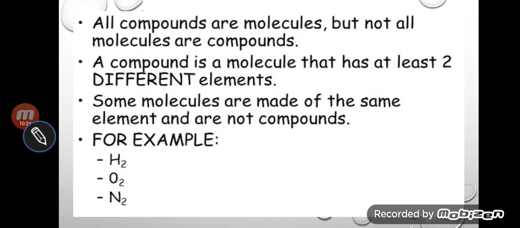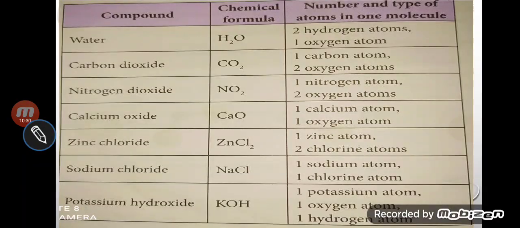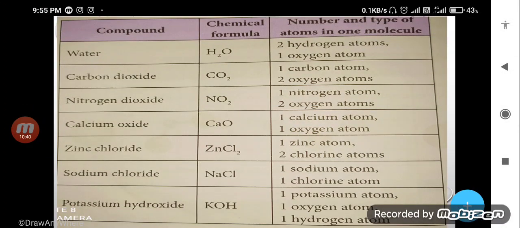So, it is very clear what a molecule and a compound are, my dear students. Here some examples are given. These compounds are also molecules, but all molecules are not compounds. The formula of water is H2O. Here you can see how many hydrogens there are: 2 hydrogen, 1 oxygen. Formula of carbon dioxide, 1 carbon, 2 oxygen. Formula of nitrogen dioxide, NO2, 1 nitrogen, 2 oxygen. Calcium oxide, 1 oxygen, 1 calcium.